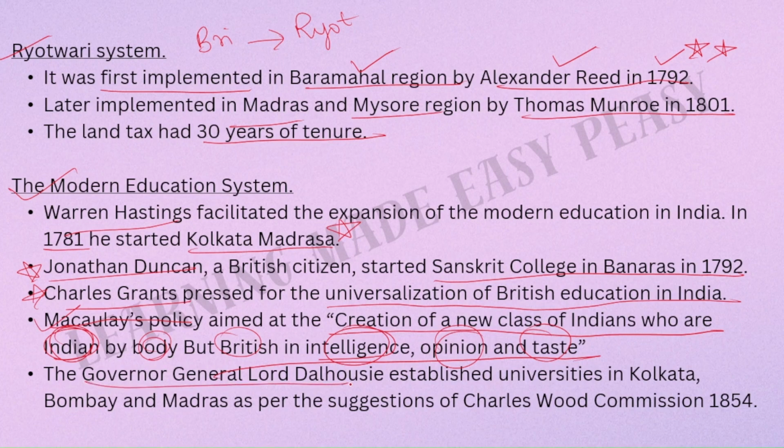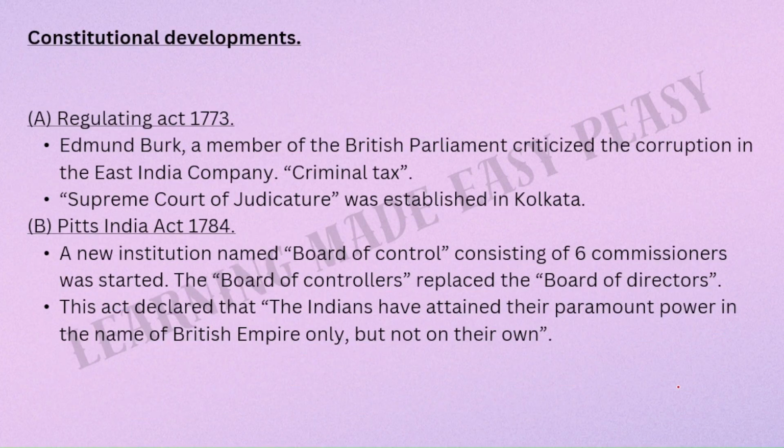The Governor General Lord Dalhousie established universities in Kolkata, Bombay and Madras. The first universities that were established by Lord Dalhousie were in the famous metro cities of Kolkata, Bombay and Madras. Remember the places, okay? It's important. As per the suggestions of Charles Wood Commission of 1854, this is also important. On the suggestion of which commission or whom did Lord Dalhousie establish the three universities in India? It was on the suggestion of the Charles Wood Commission of 1854.